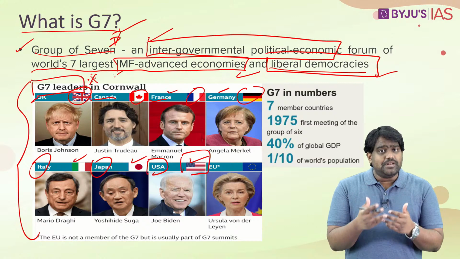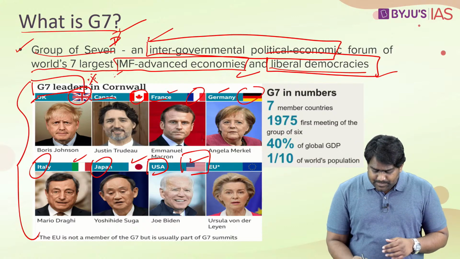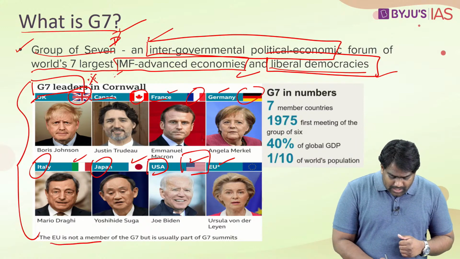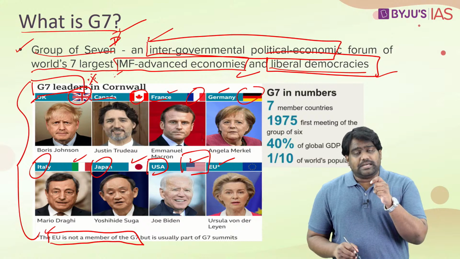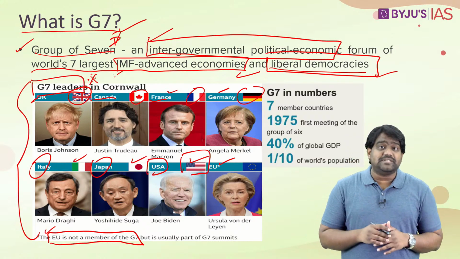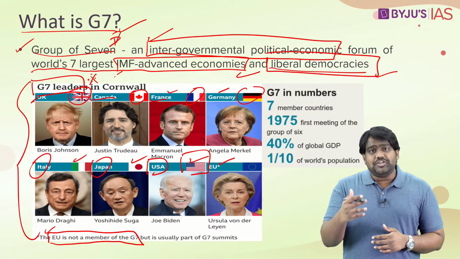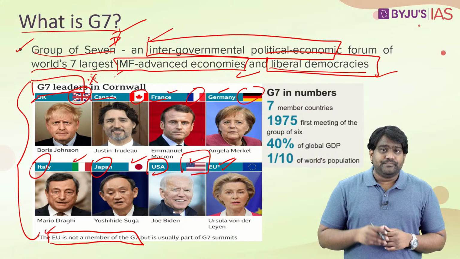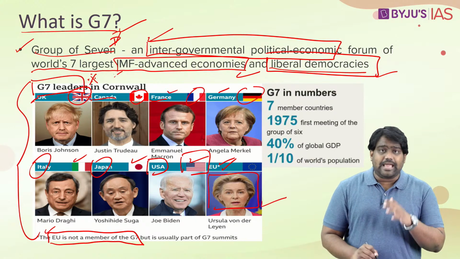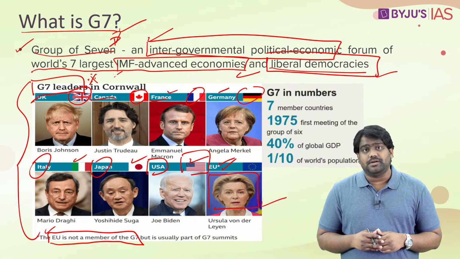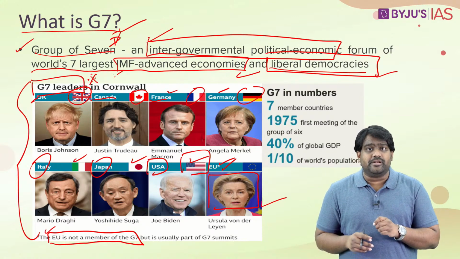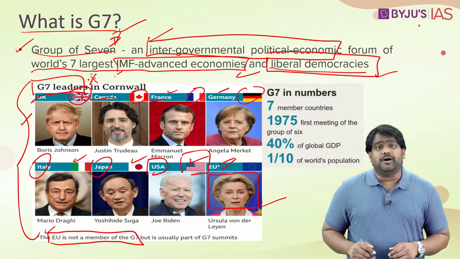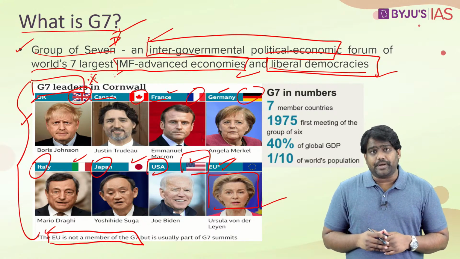However, the European Union also gets a regular representation at the G7. Please remember, the EU is not a member of the G7. But the EU is given annual representation at the G7 summit. Officials and representatives of the European Union, including the President of the European Commission, get a representation every year. They participate in the G7 summit. But this does not make the European Union a member of the G7. So only these 7 countries that you can see over here are a part of the G7 grouping.